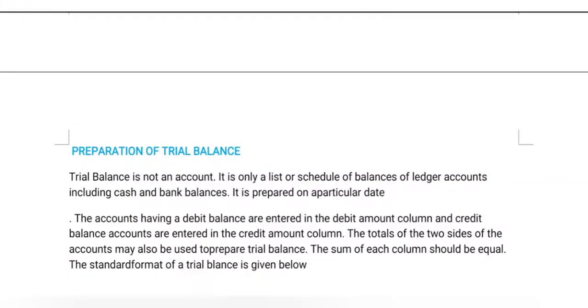Preparation of trial balance. A trial balance is not an account. It is only a list or schedule of balances of ledger accounts, including cash and bank balances. It is prepared on a particular date.